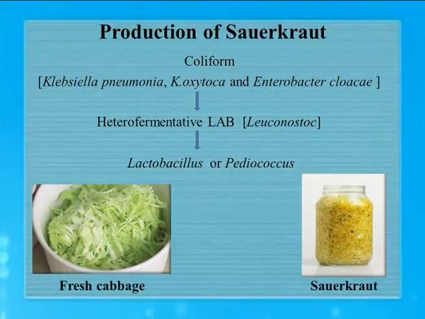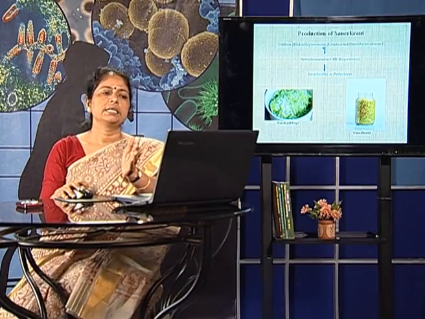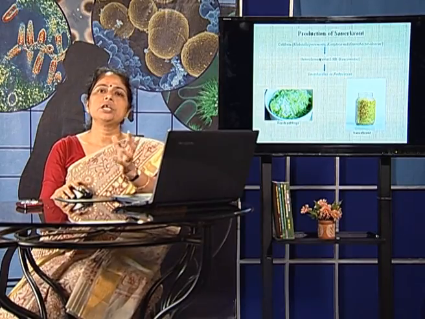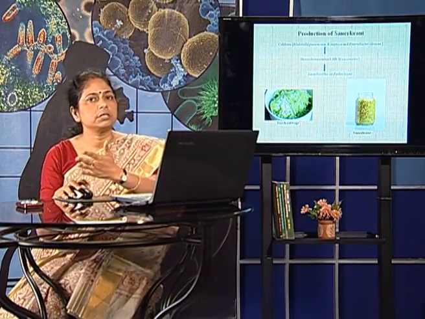These members of the coliform bacteria that are naturally present in the cabbage leaves start the process of fermentation. That is the process of sauerkraut formation. The coliform bacteria now produce a huge amount of acid and gas, and after that their population decreases.